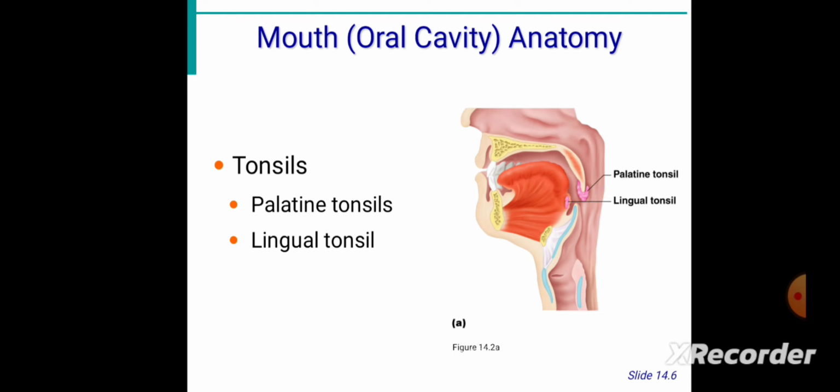Digestion is of two types: mechanical digestion and chemical digestion. So what is mechanical digestion? Mechanical digestion is the physical breakdown of food, which is done by chewing, simply crushing with the help of teeth. This process is called mastication or chewing, and it comes under mechanical digestion.